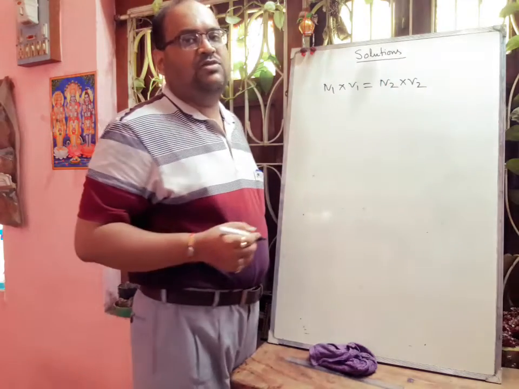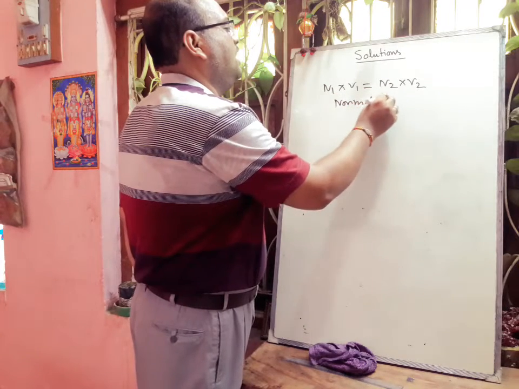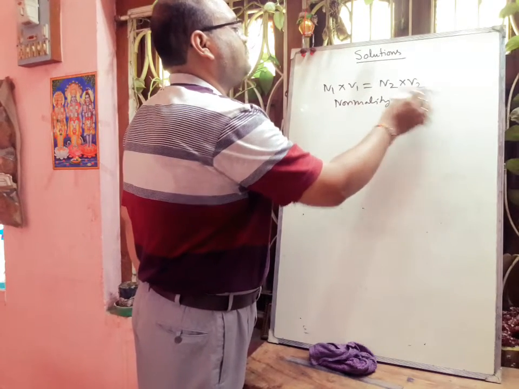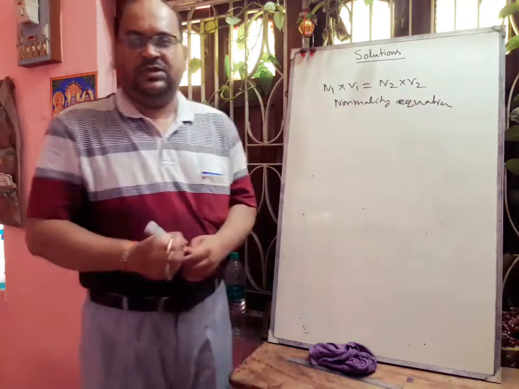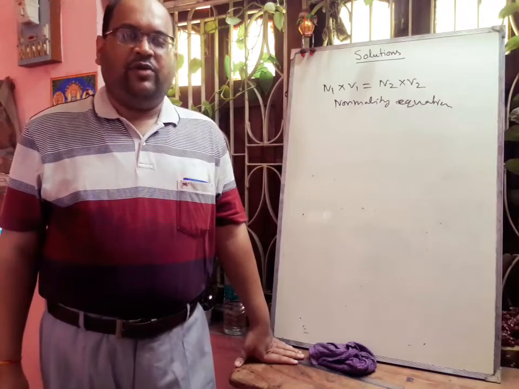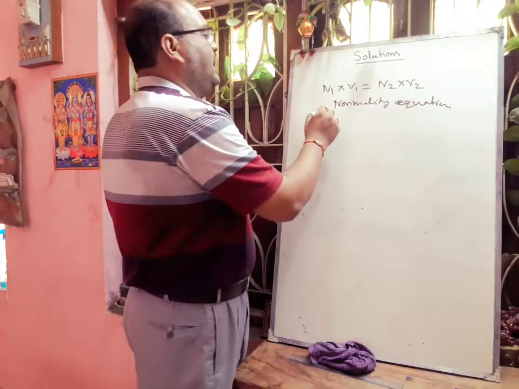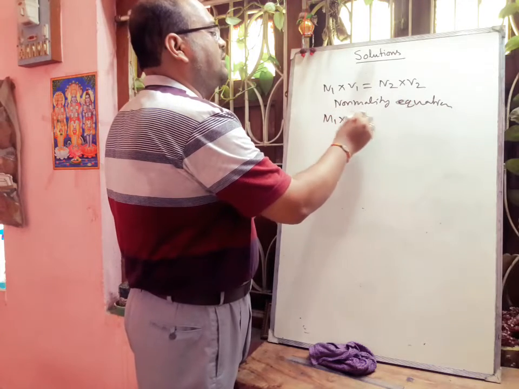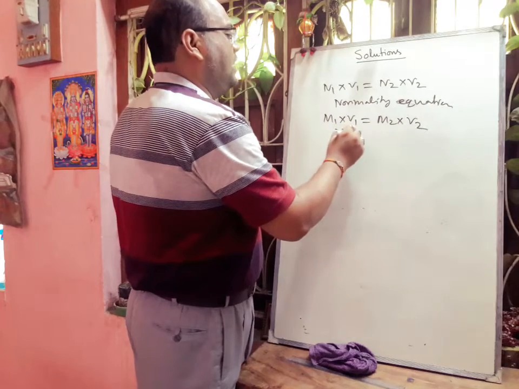This equation is called the normality equation. In the same way, M1 V1 is equal to M2 V2 is called the molarity equation.